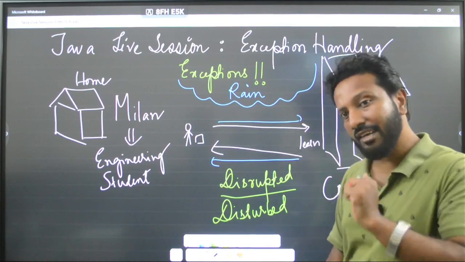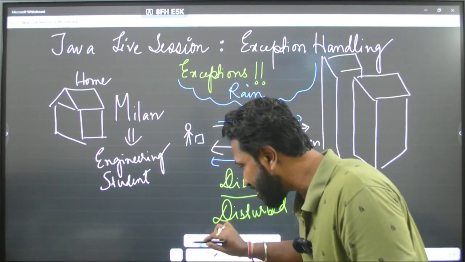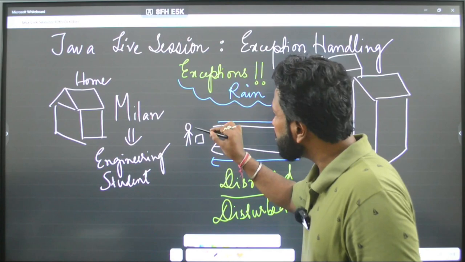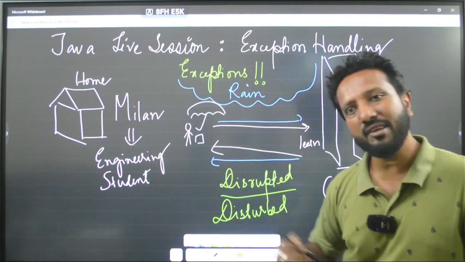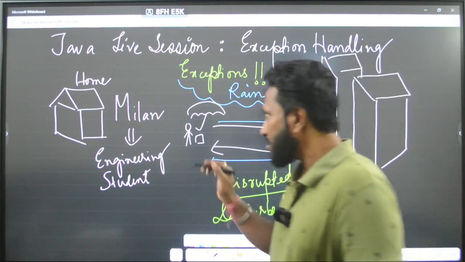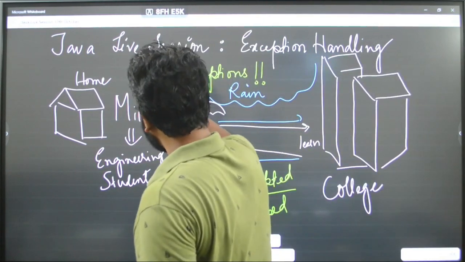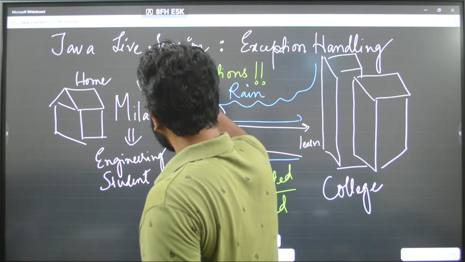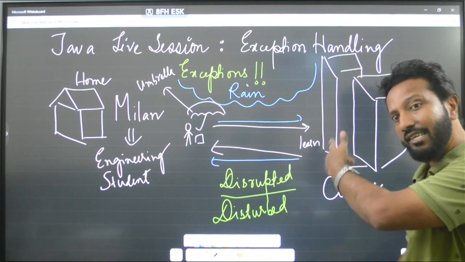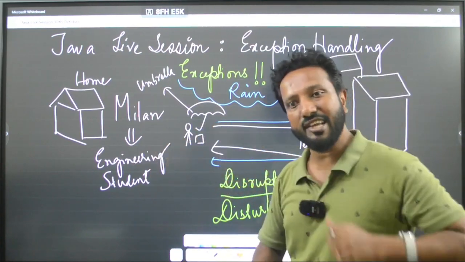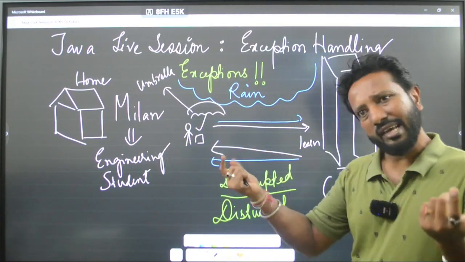Understanding my point? So the best way to do it is what? Milan can take an umbrella, so that he can avoid the rain and go to the college, learn and go back. What else can he do?